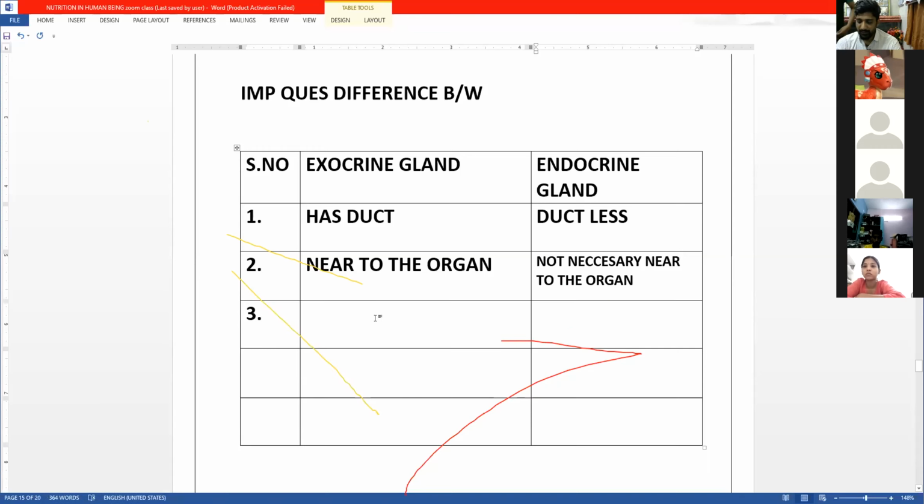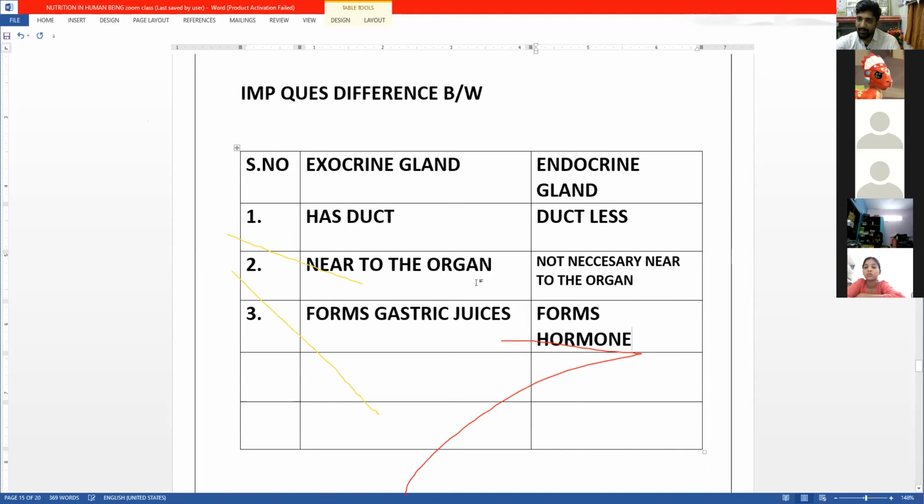And the third is that exocrine forms gastric juices, and endocrine forms the hormones. We have just discussed what the gastric juices are: lipase, then pepsin, then bile, all those.